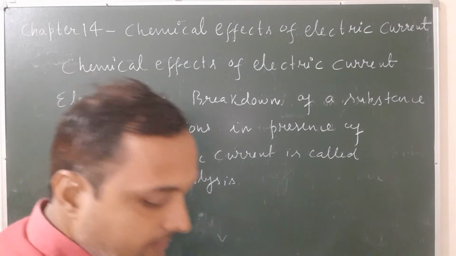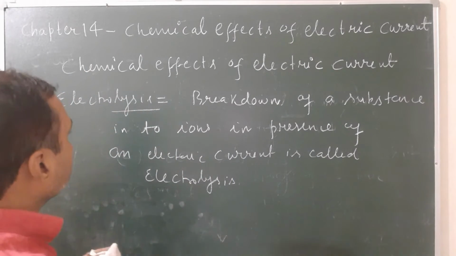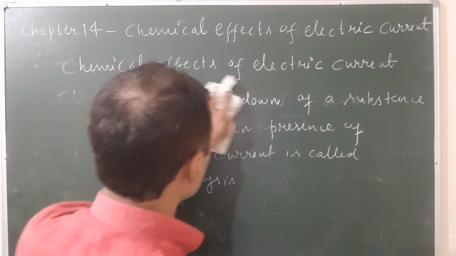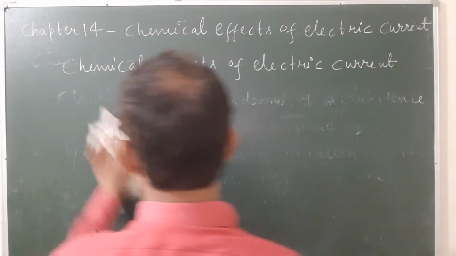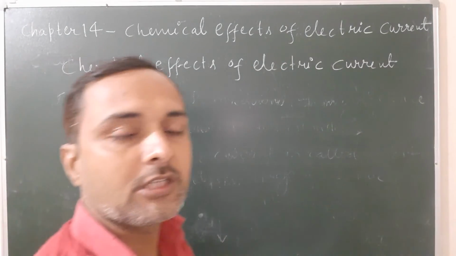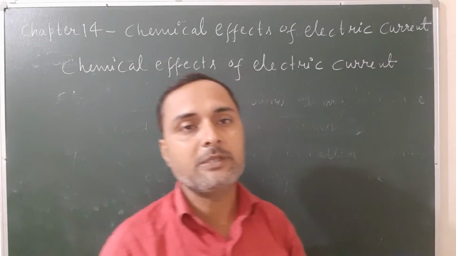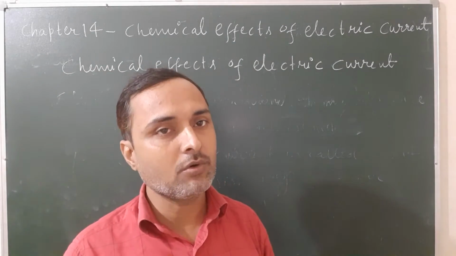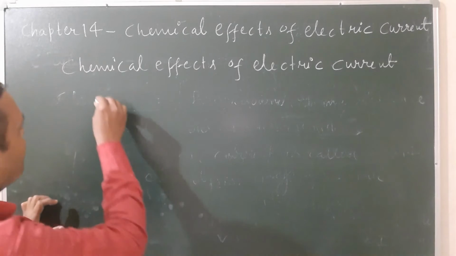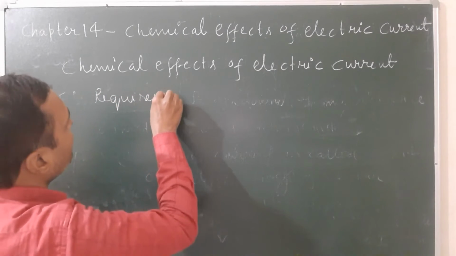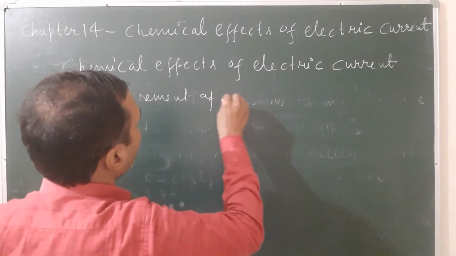And there are some requirements for the process of electrolysis, and these are as follows. You can see what is electrolysis. The process by which an electrolyte splits into ions in presence of electric current is known as electrolysis. Now let us see the requirements of electrolysis.